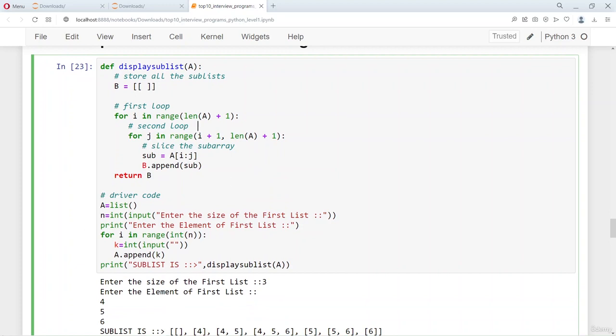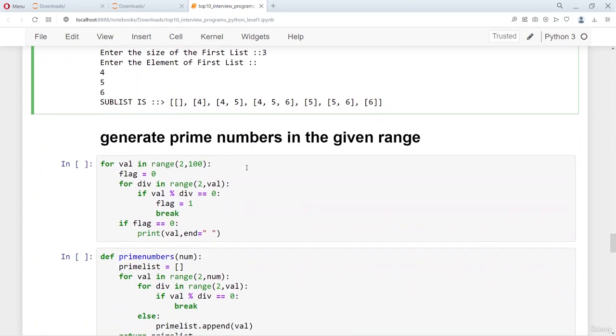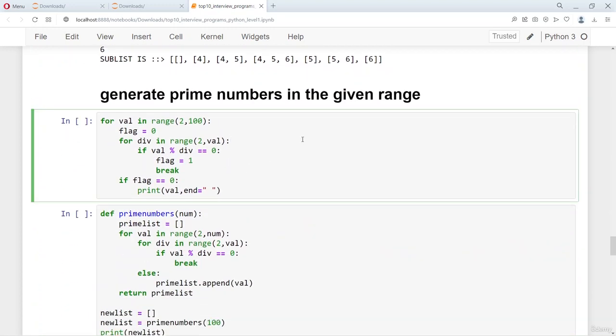This is also a program that people often face in interviews, and you should try to understand and do it yourself when you are learning Python. The most famous of all the programs, there are a couple of programs which are most famous. One is the prime number program, and the other is the perfect number program. You can see that the prime number program here generates numbers from 2 up to the given number.